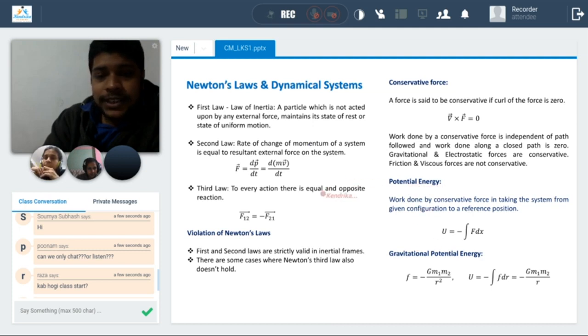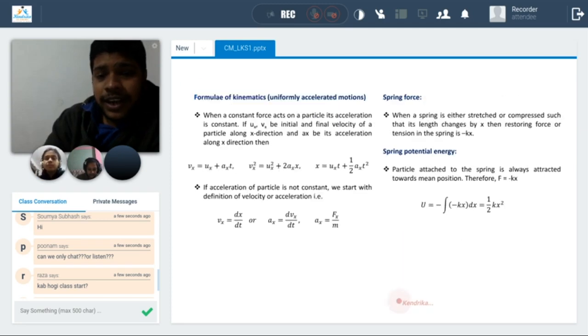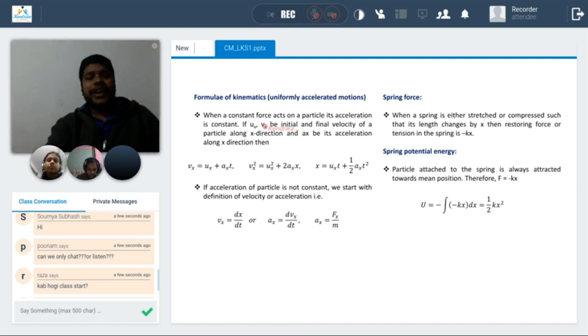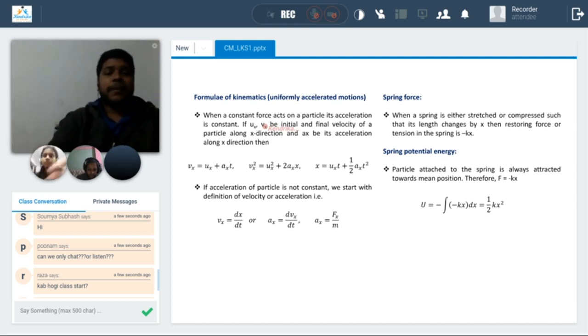So we studied Newton's laws, what the conservative forces are, what potential energy is, and how to calculate gravitational and electrostatic potential energy. These are very easy topics I am sharing with you to quickly revise the very basics of mechanics.